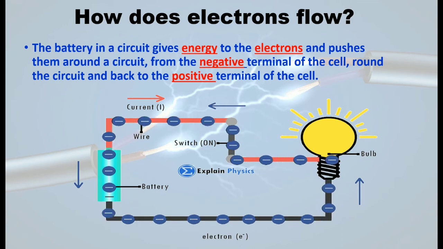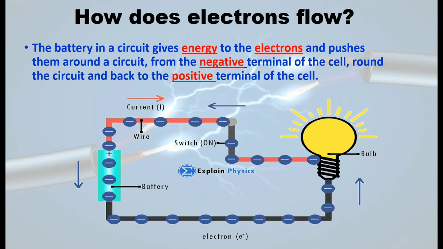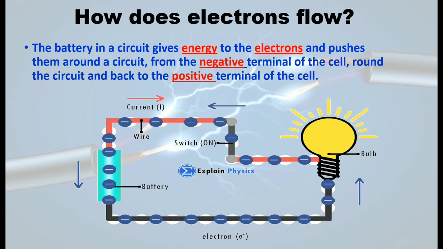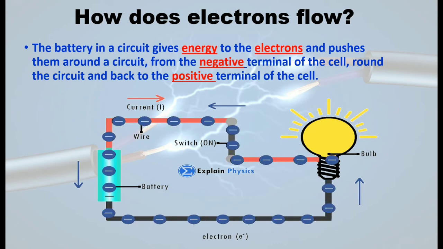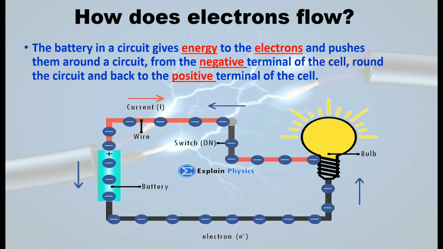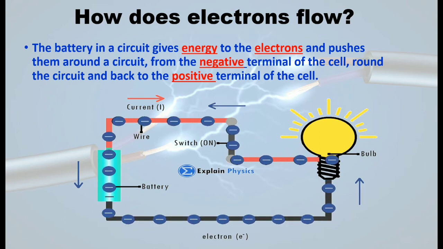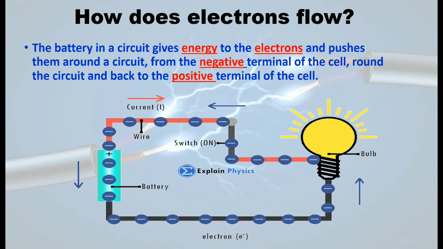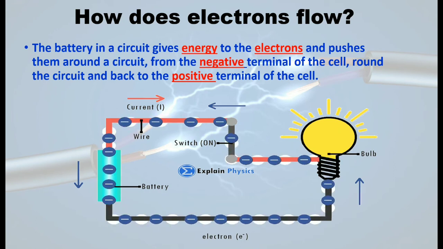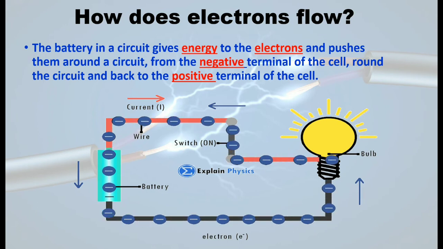Okay. So the battery in a circuit gives energy to the electrons and pushes them around a circuit from the negative terminal of the cell around the circuit and back to the positive terminal of the cell. So this way electrons are flowing because of the battery, which helps in generation of electric current. Okay, simple, right?